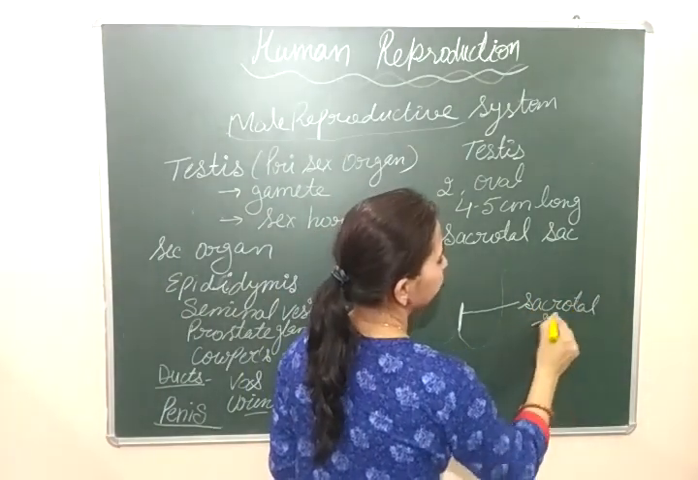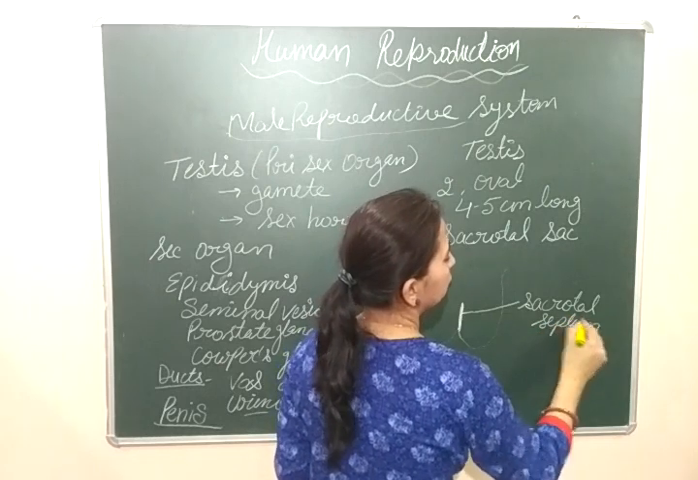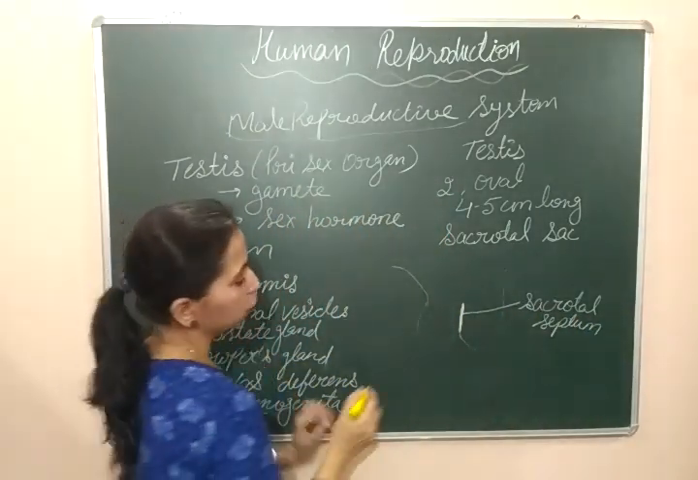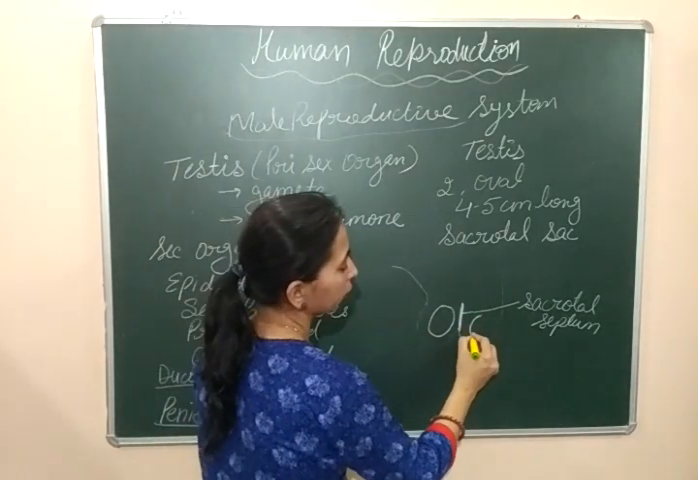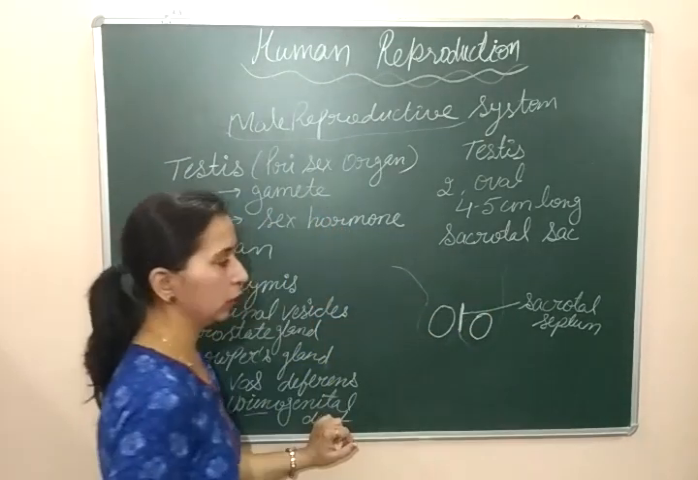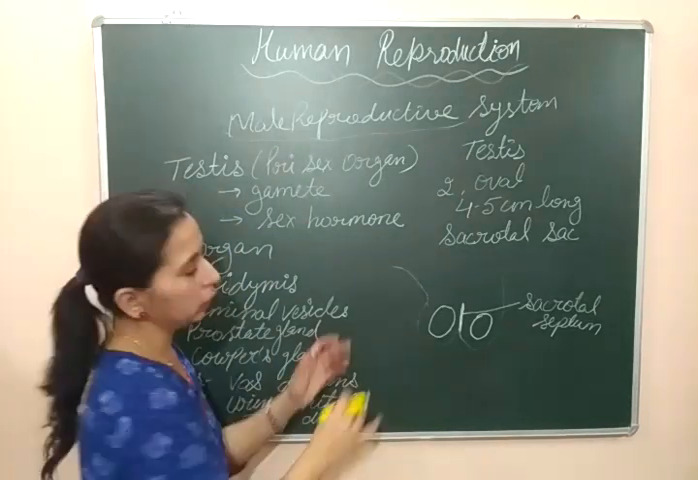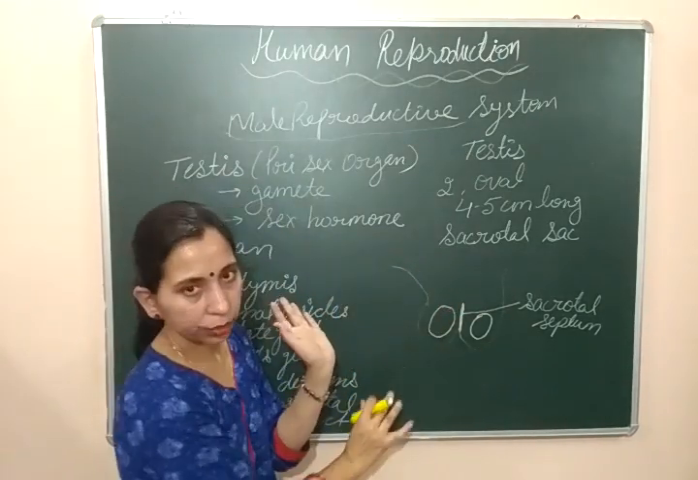Scrotal septum, which keeps these testes separate from each other. One testis will be present here, and another testis will be present here. These testes are present in the scrotal sac. This is the scrotal sac.